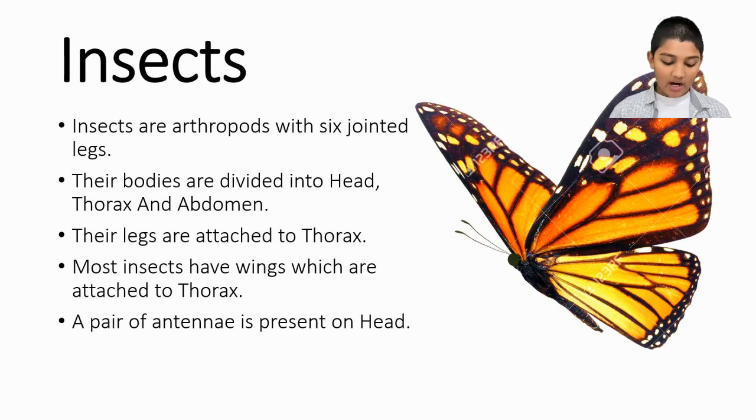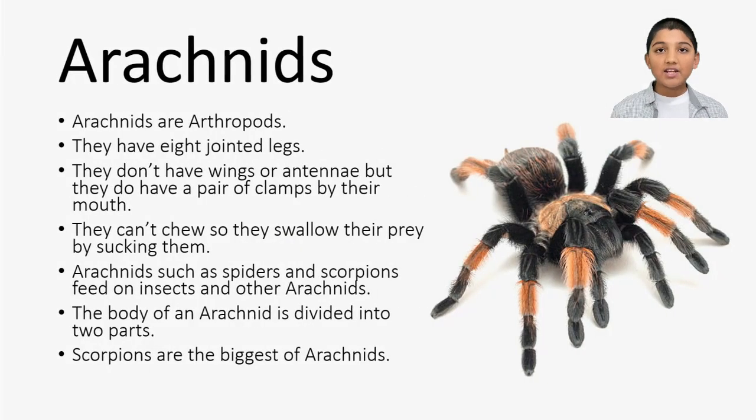Arachnids. Arachnids are arthropods that have 8 jointed legs. They don't have wings or antennae, but they do have a pair of clamps by their mouth. They can't chew, so they swallow their prey by sucking. Arachnids, such as spiders and scorpions, feed on insects and other arachnids. The body of an arachnid is divided in 2 parts. Scorpions are the biggest of the arachnids.